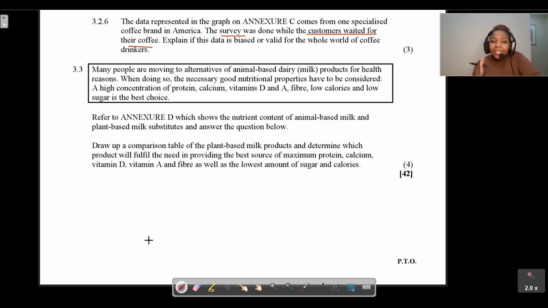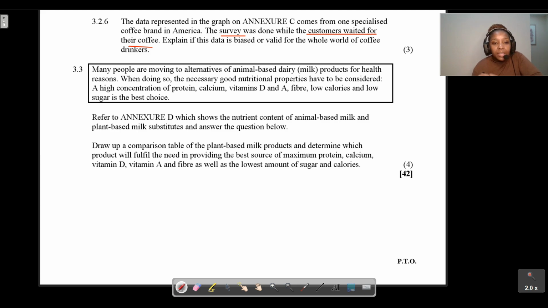When doing so, the necessary good nutritional properties have to be considered. It needs to have a high concentration of protein, calcium, vitamin D, and fiber, low calories, and low sugar is the best choice. Refer to Annex D, which shows the nutrient content of animal-based milk and plant-based milk substitutes, and answer the questions below.